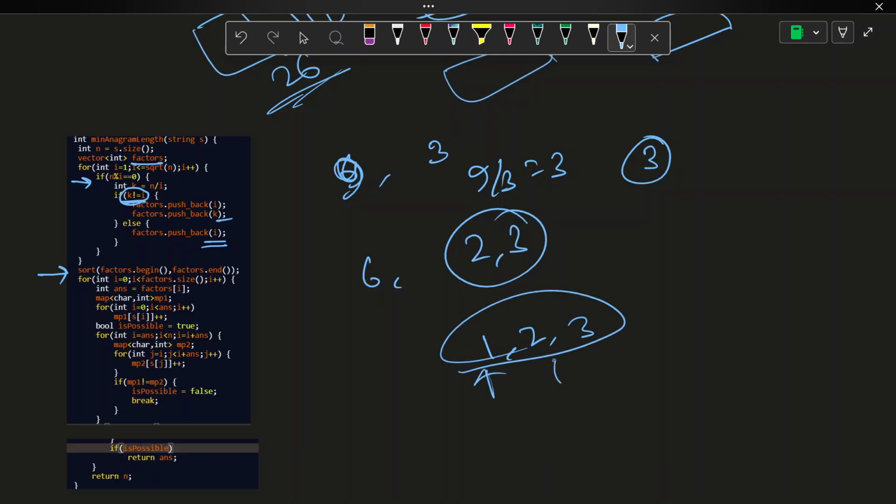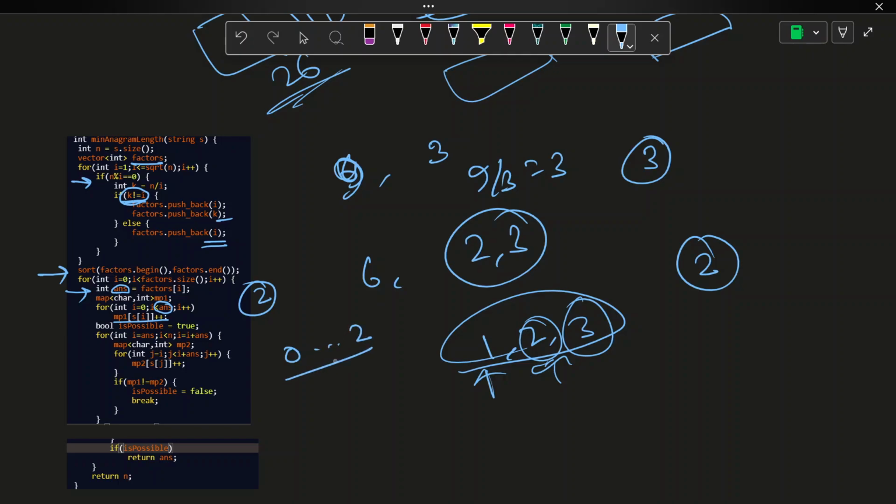So from left to right I will traverse and check whether k equal to 2 is possible or not, 3 possible or not, in this way. Now I am traversing the factors array. Now suppose our current factor is 2. So for length equal to 2, answer will be 2. I will create one map for 0 to 2, okay, for 2 length means indices 0 and 1.